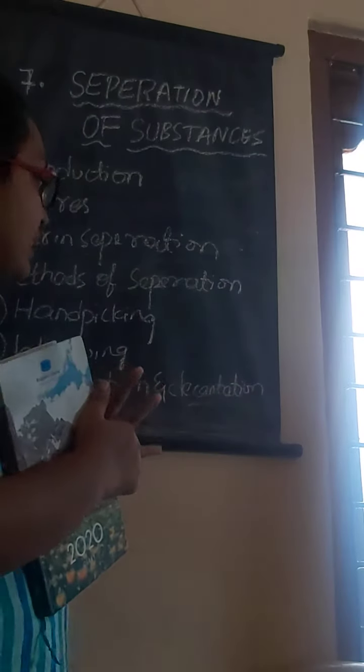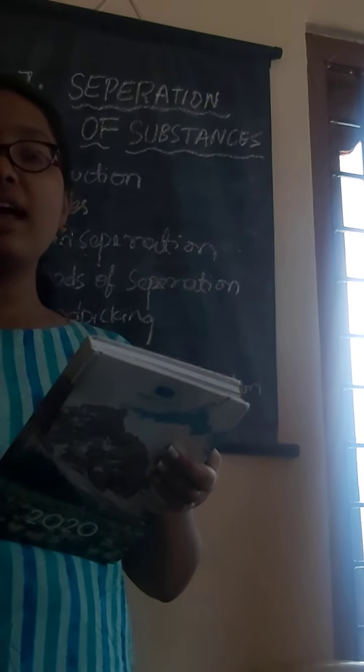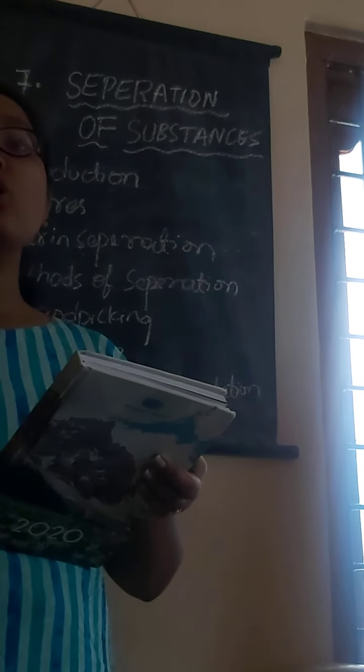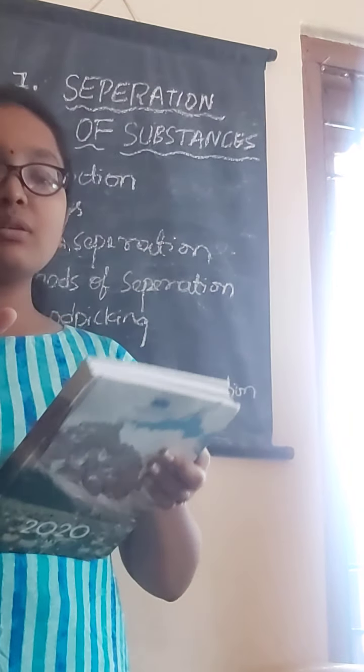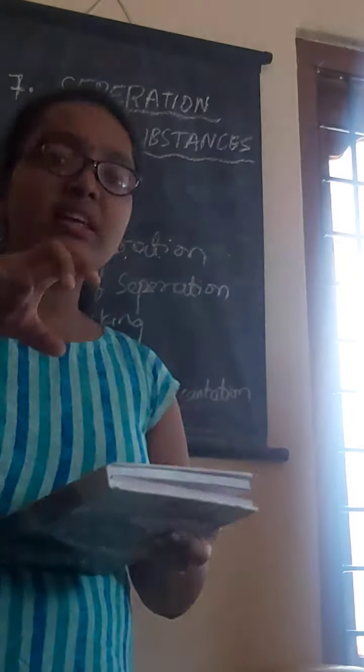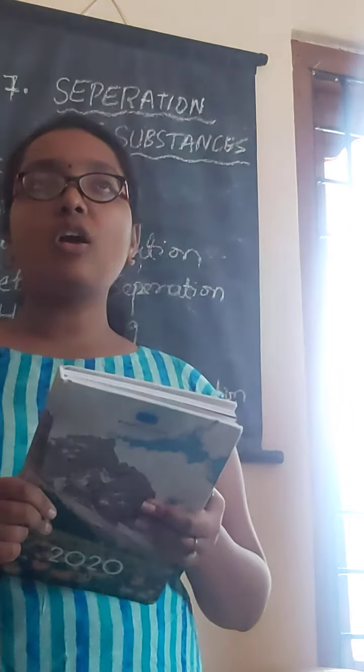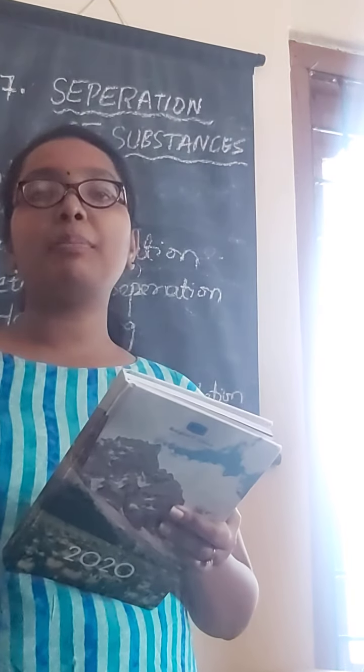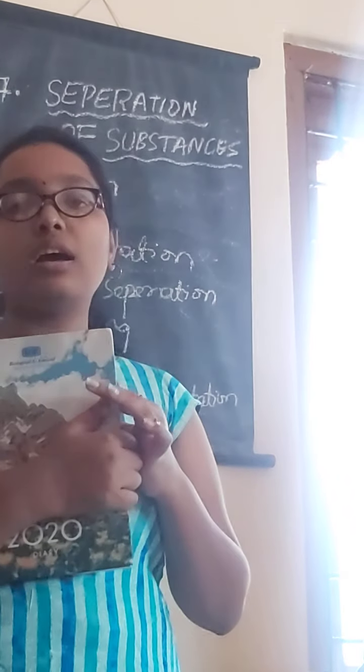And what is meant by decantation? Here the mud and water are separated, no? Now what we should do is, without disturbing, slowly pour that water into another glass. This is mainly decantation. There are also other methods of separation we will see in the next class. Up to now it is enough.